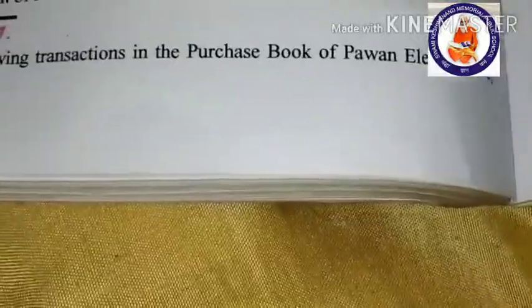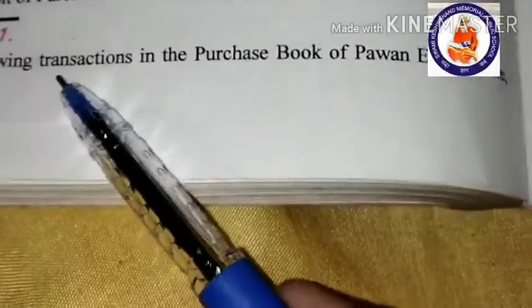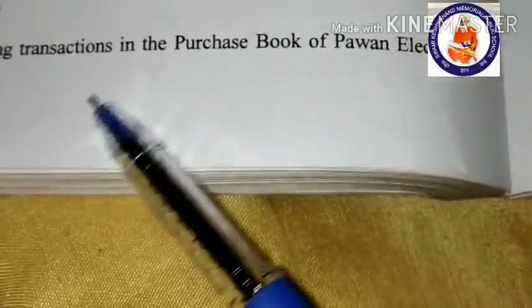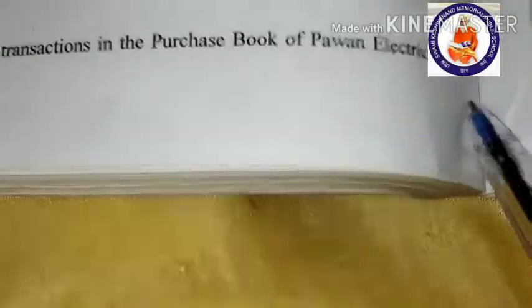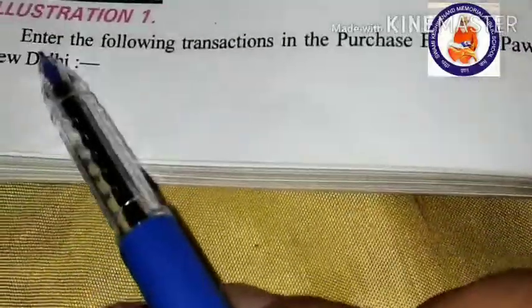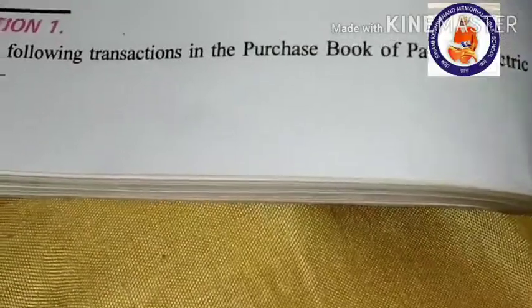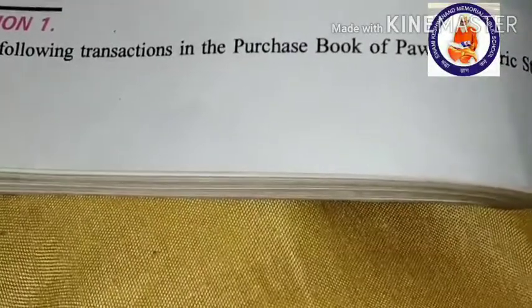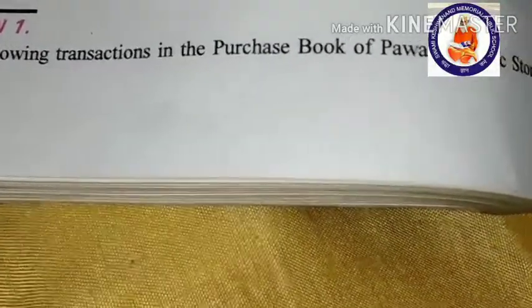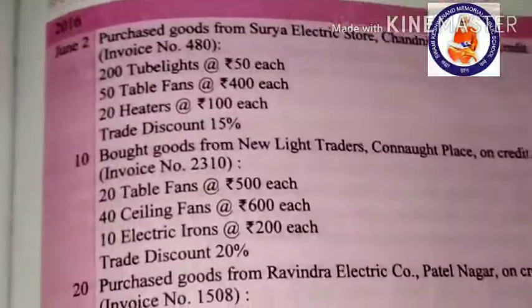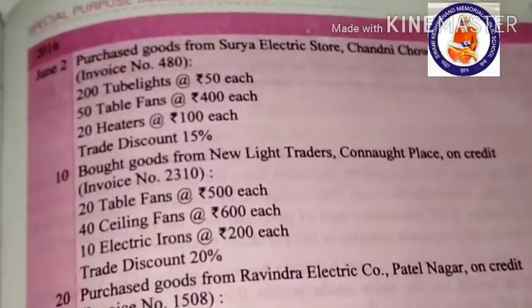You can see here that in the following transactions, record the following transactions in the books of Pawan Electrical Store, Delhi. So the purchase book is to be maintained for this electric house, and this is the question. Now we are going to record.